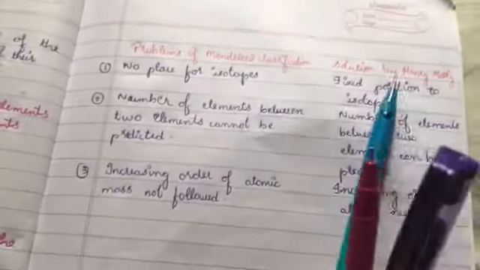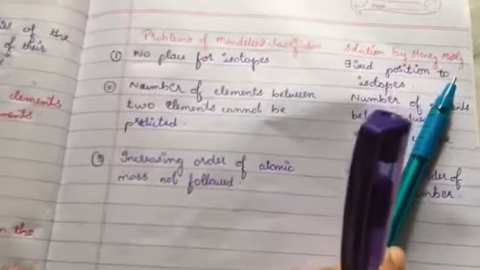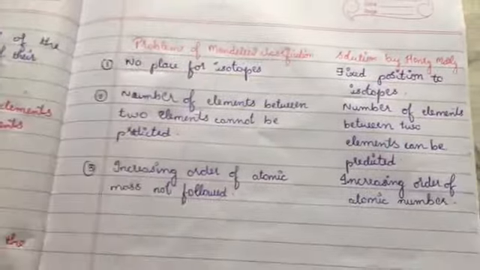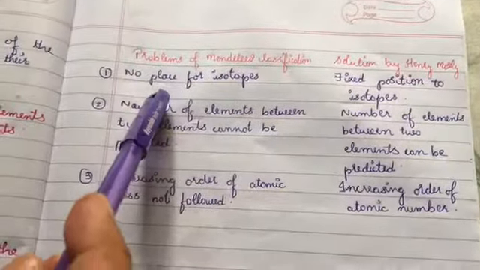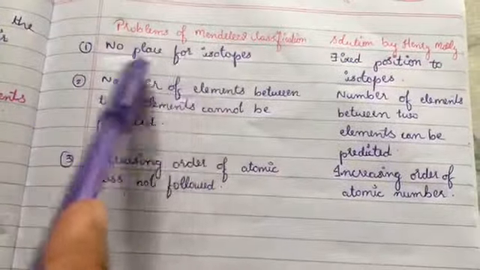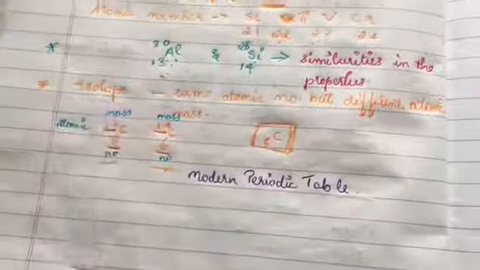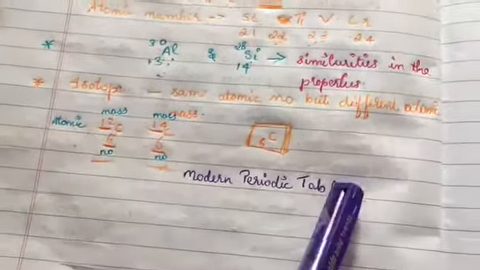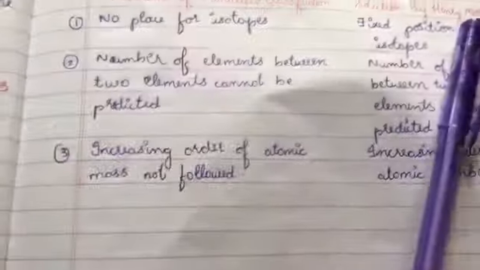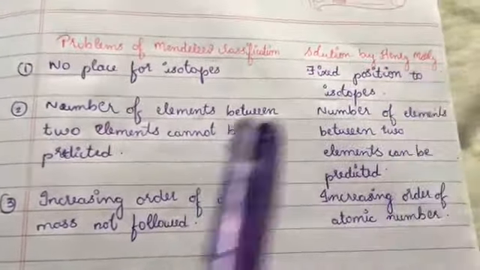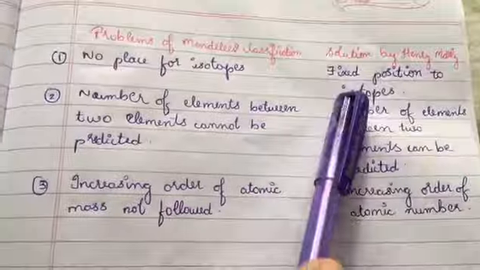So what were the problems of Mendeleev's classification, and what was the solution given by Henry Moseley? The problem of Mendeleev's periodic classification was that there was no place for isotopes. But here you can find the isotopes. The problem of the isotopes was sorted out by Henry Moseley, that is the modern periodic table, by giving a fixed position to isotopes.